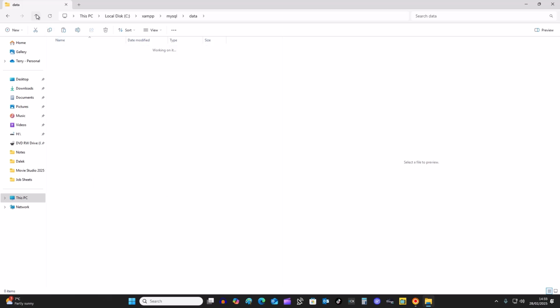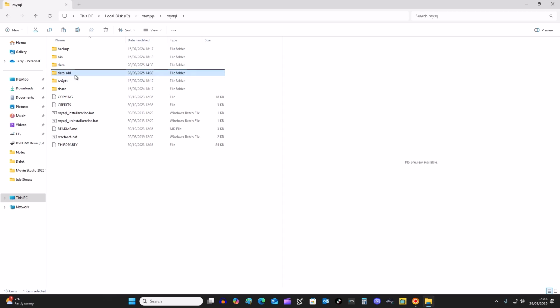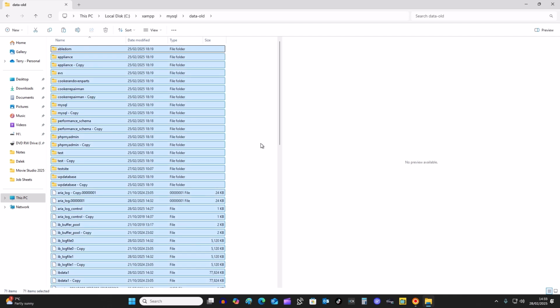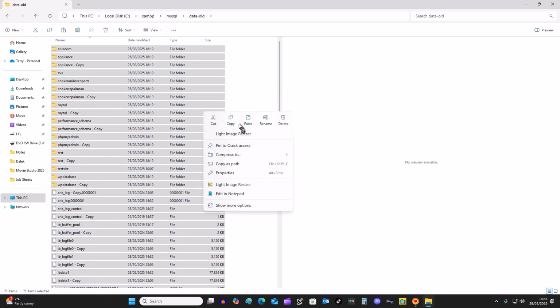Once that's done, go back again, then go into your data old folder, click in the white space and then just hold down the control key and press A to highlight everything, and then again press down the control key and C to copy everything, or you can just right click and copy.